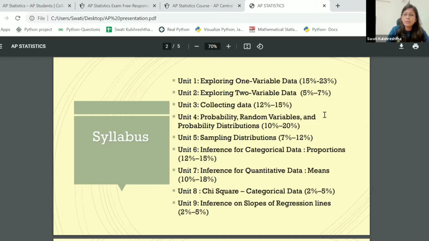Another example is demand and supply of a commodity, right? For people who study economics, this is a question that comes up frequently. So exploring two variable data answers such questions, whether two things are related. And if they are related, how do you quantify it? Suppose I understand that math and physics are related, but then how good should my score in math be so I get a decent score in physics?